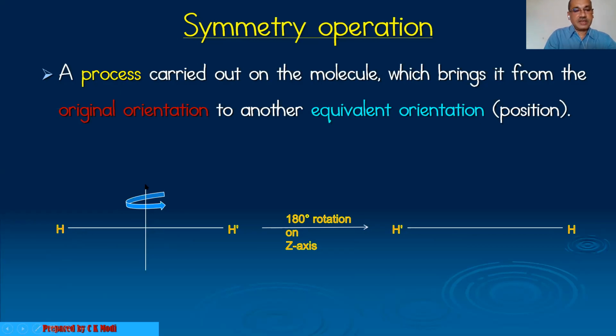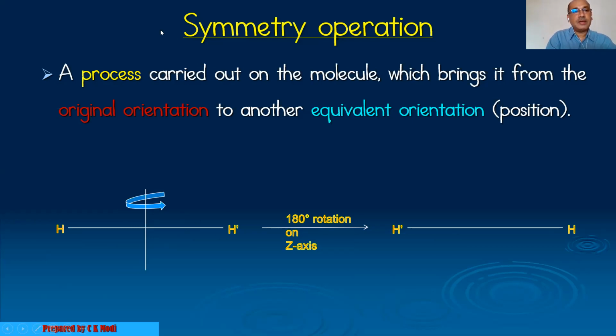If an imaginary axis passes through the center of that molecule and we rotate it by 180 degrees about the z-axis, what will happen?